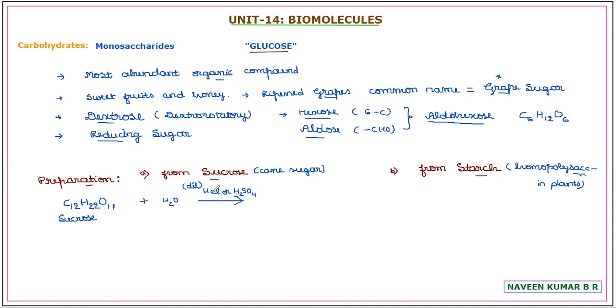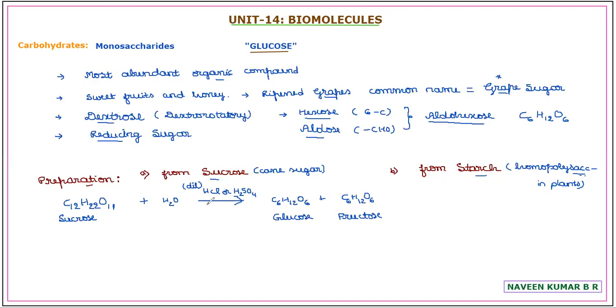So the acid hydrolysis of sucrose will produce a glucose unit, C6H12O6, and a fructose unit. Again, fructose is a hexose, C6H12O6. The difference between glucose and fructose is that glucose is an aldohexose, whereas fructose is a ketohexose.